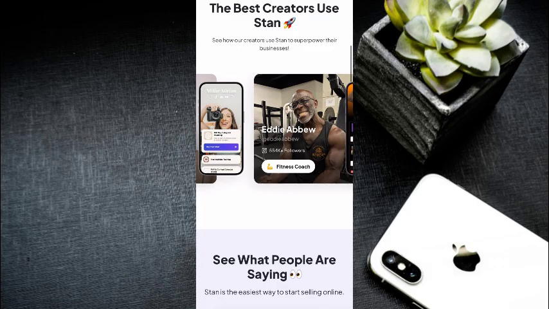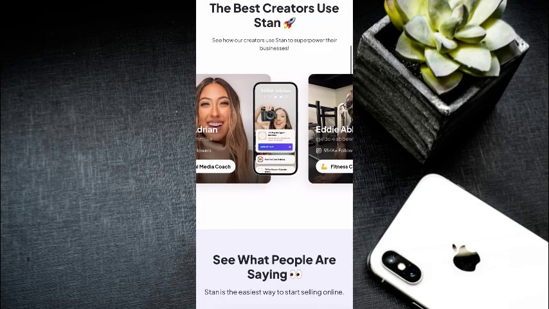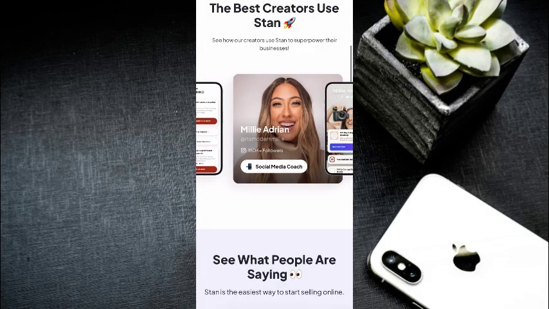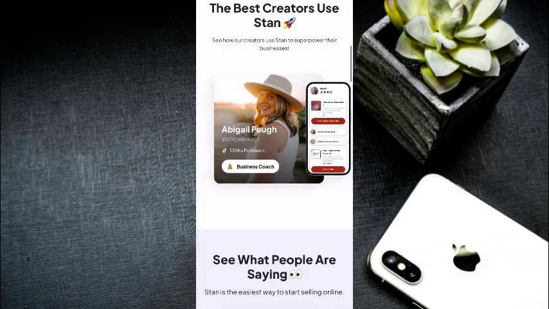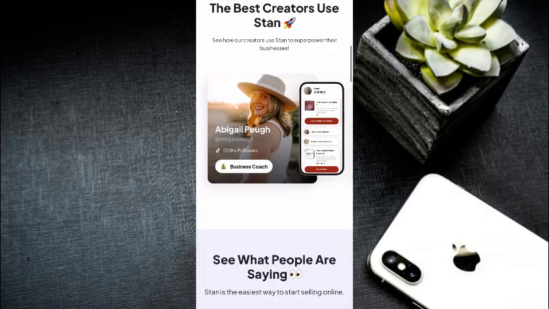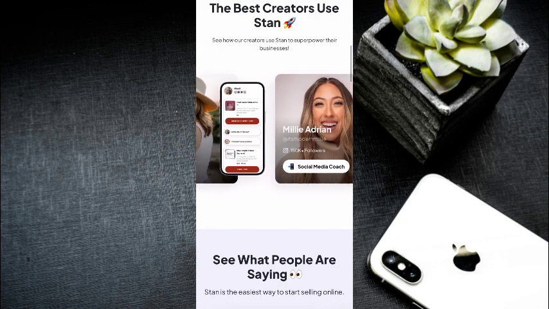So you can also add digital products, links, coaching calls or courses, or you can also add a free lead magnet to collect emails. After that, you can also customize your store. So click the edit store to change your color, the text, image, and layout so it matches your brand.